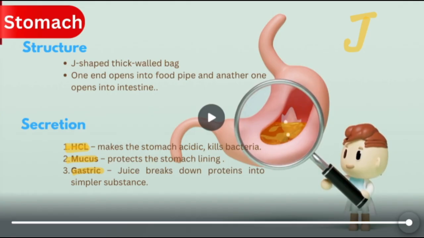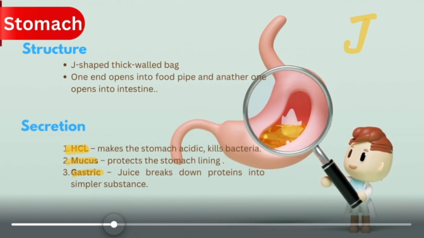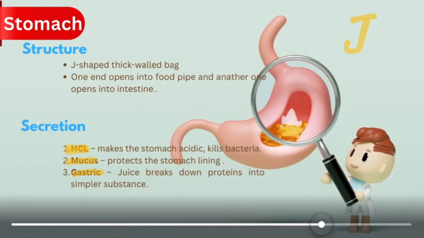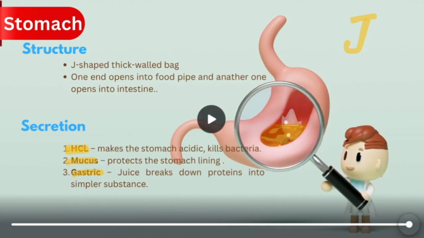Inside our mouth, the digestion of carbohydrates starts, and inside our stomach, protein digestion starts, but not completely. Partial digestion occurs inside the stomach. Protein gets partially digested, not fully digested. Okay, now once the partial digestion inside the stomach is done, the food is converted into chyme, and this chyme is moved down into the small intestine.